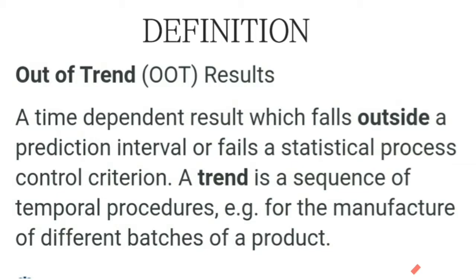Now I will explain how we make a trend. We will take two methodologies: first is 3 sigma, second is 6 sigma. With the help of 3 sigma we will identify the trend, and how we make a trend for results. Now I will tell you the first methodology, the 3 sigma statistical approach.